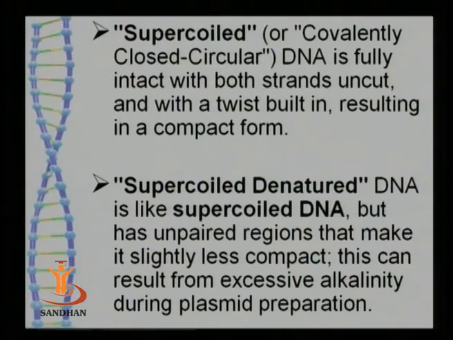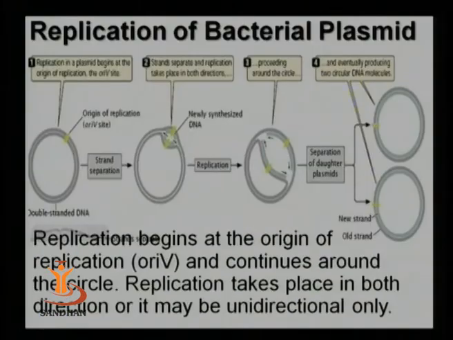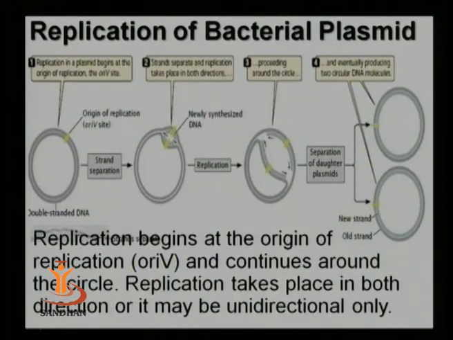It is similar to the supercoiled DNA, but due to certain reasons, for example, excessive alkalinity during the plasmid preparation, plasmid isolation, the DNA is slightly denatured, and that is why it is known as a supercoiled denatured DNA. So these are some of the conformations of plasmids in the cell. Now replication of the bacterial plasmids will be explained to you in detail by Smriti ma'am.